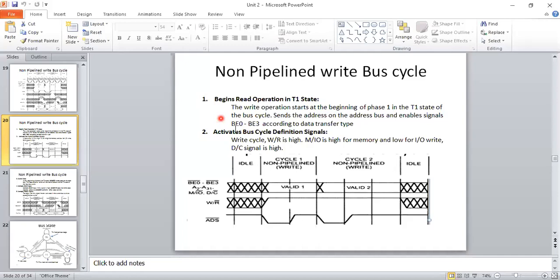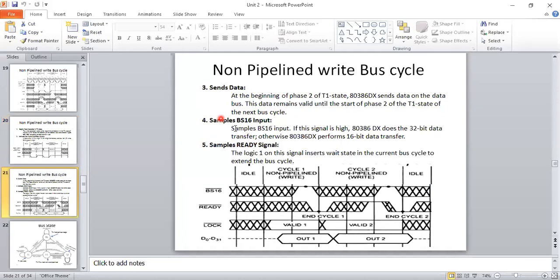Either it is in the descriptor or related to the page table also, right? The second phase sends the signal at the beginning of phase 2 for getting the data. Right? So related to the data bus, we are able to see the difference: in the first phase of the P1 state, the read operation is started in the middle of the T2 phase, whereas in the write operation it will start in the P1 state only.